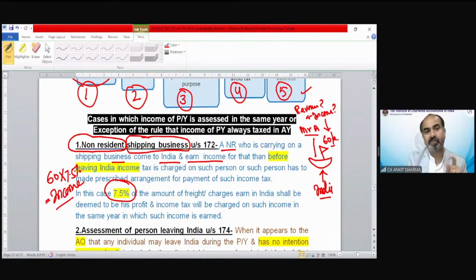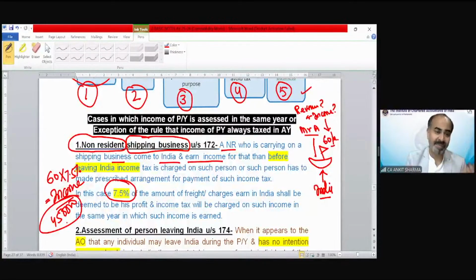The 7.5% would be treated as your income. So that comes to 4 lakh 50,000.